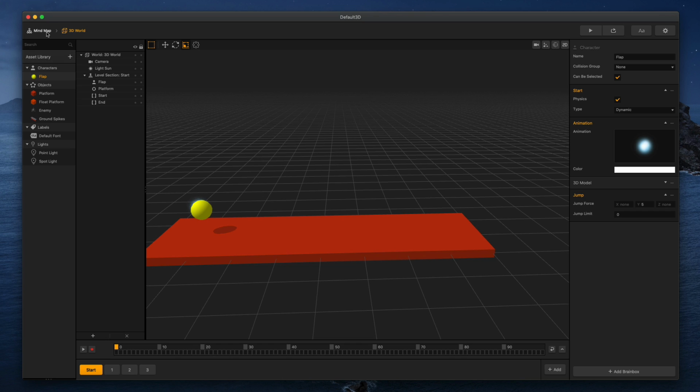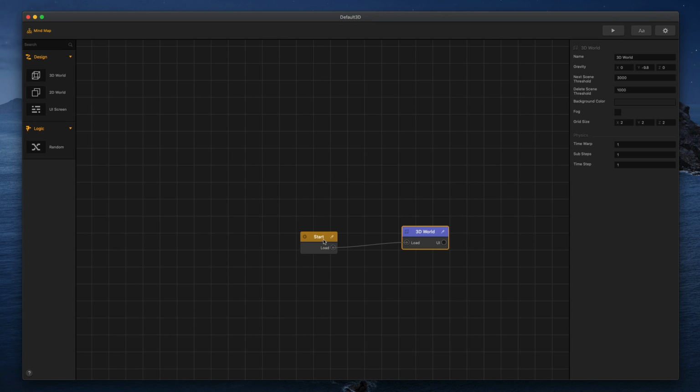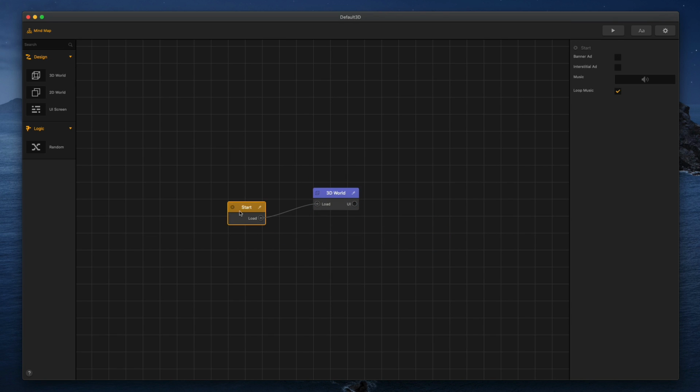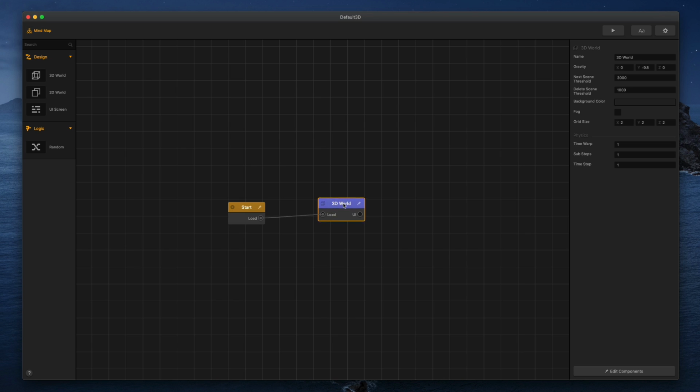To get tight controls, we're going to go back to the game mind map. Now, if you don't know what this is, really simple. Our start screen here, that's where we're going to have the logo for your company. Then right now, we're going straight into a 3D world. We could actually have a UI screen like a main menu, et cetera, if we wanted to. But this is also where you can change some important options for your world. So if I click on the world here, you can see I have gravity.